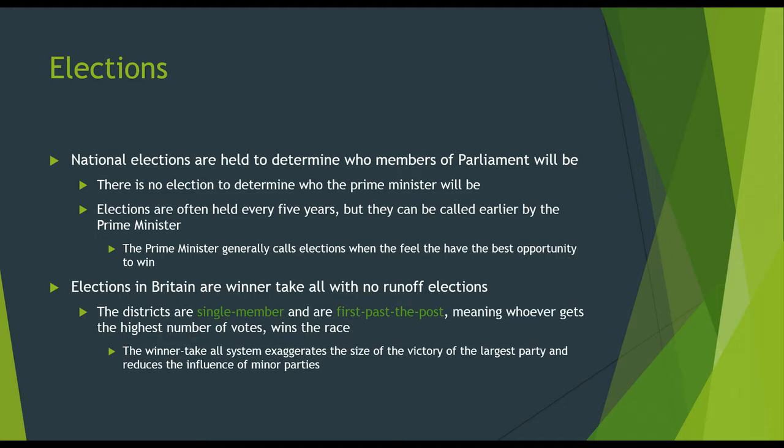Prime Ministers are merely members of Parliament, and they are the leaders of the majority party. All right, that's how that works. Now you know who the leader of that majority party is before you go to vote, but you are not casting a vote for who you want to see be Prime Minister. You are voting for the party that you wish to see take control within the government. Elections are held every 5 years, but they can be called earlier by the Prime Minister. So at most, a Prime Minister's term is 5 years.